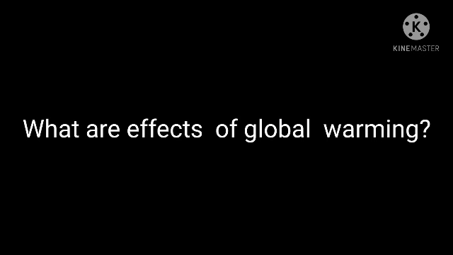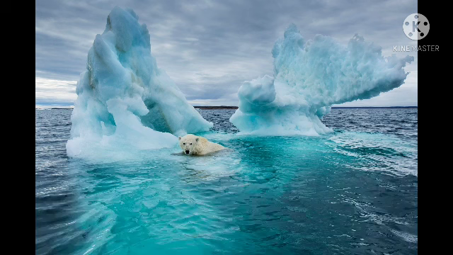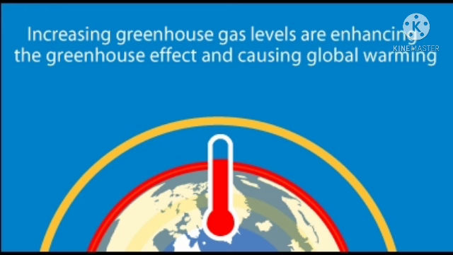Because of global warming, a lot of effects are occurring on the surface of the earth. So what are those effects? The first thing is, on the North Pole and South Pole we have so many ice cubes, and they are getting melted slowly and slowly. They are all freshwater sources. So the freshwater sources are being lost, and the animals are losing their habitat. They are perishing, and the fresh water is mixing with the salt water.